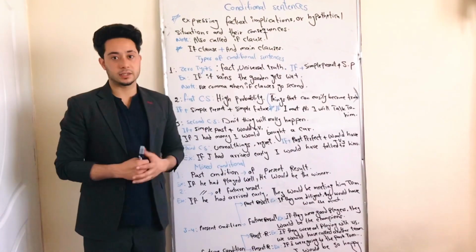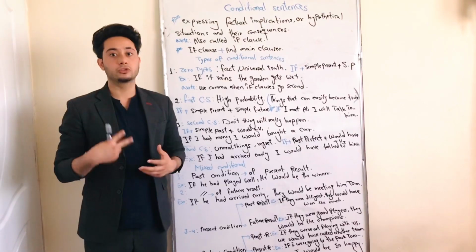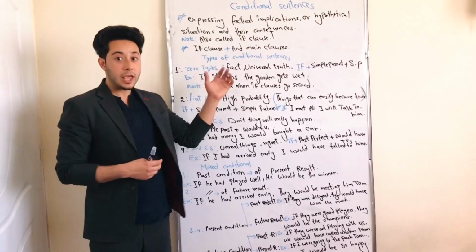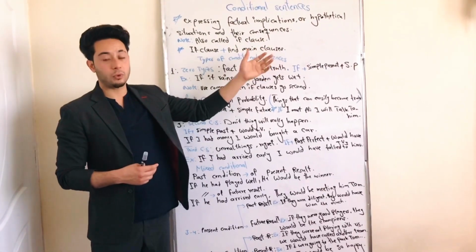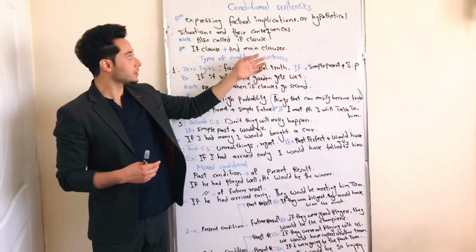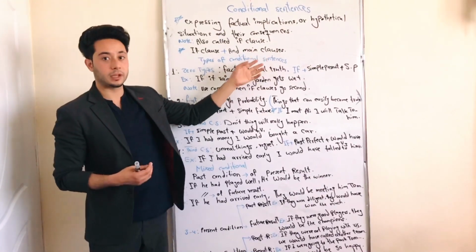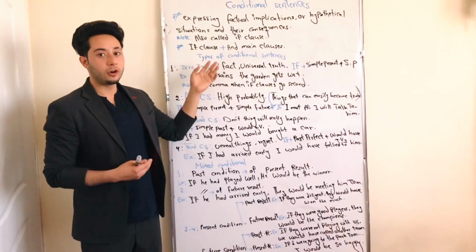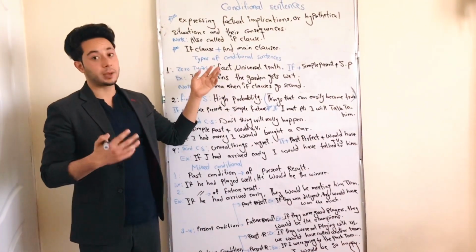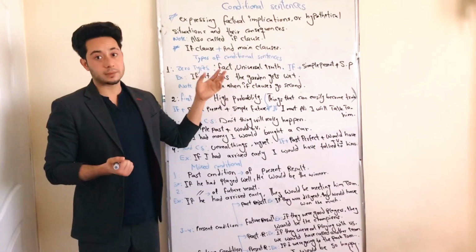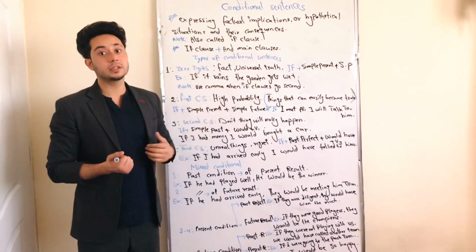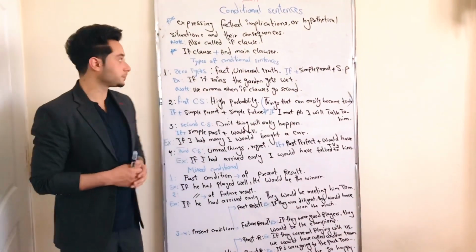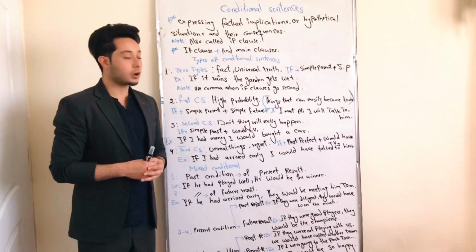These conditional sentences or if clauses are made of two main parts, which are called an if clause plus a main clause. What does it mean? A main clause is the clause which can give a complete meaning, and the if clause can come before the main clause. It can also come after the main clause. Sometimes it can give a complete meaning, sometimes it cannot. Okay, guys, let's talk about the types of conditional sentences.